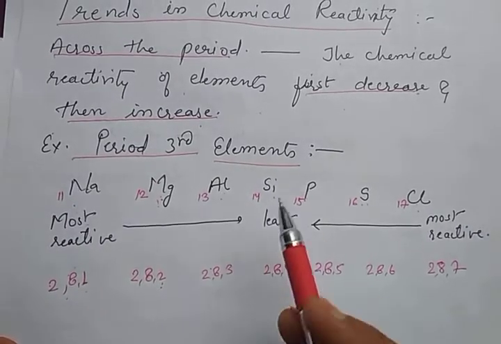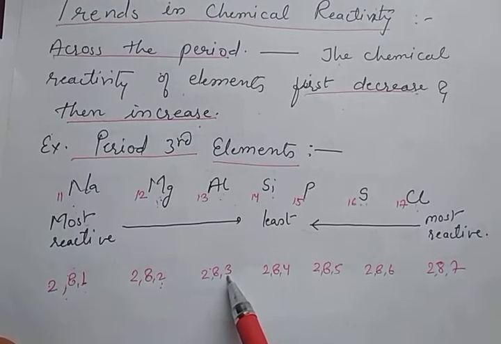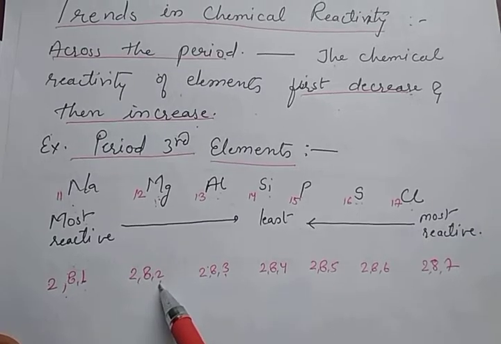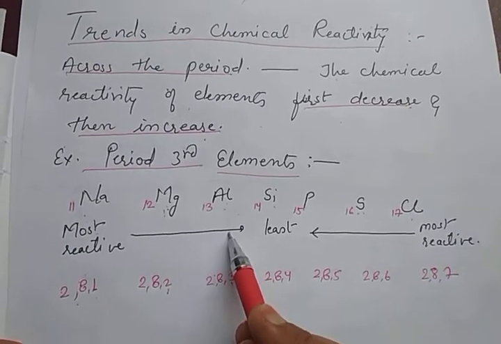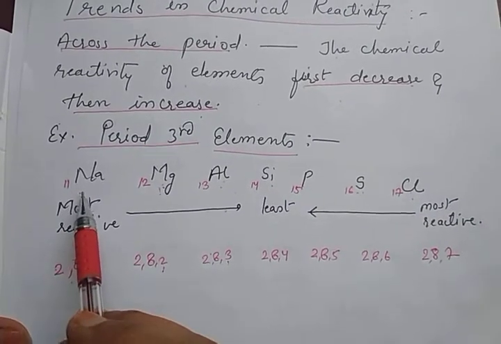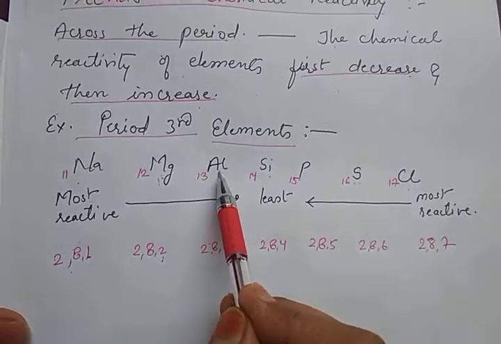Third is aluminium, having 3 electrons in its last shell. So again it takes more time to donate its 3 electrons as compared with magnesium. So it is less reactive than magnesium. We can say that the reactivity decreases from sodium to magnesium, and magnesium to aluminium.